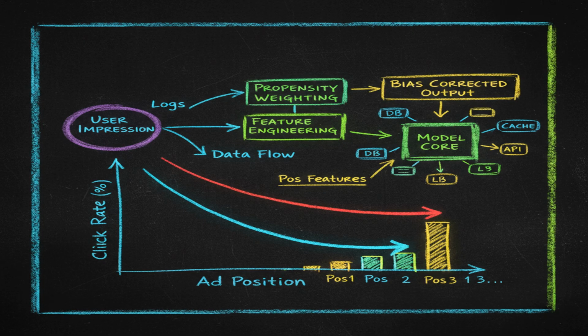Position bias is a major issue in CTR prediction. Ads at the top get more clicks, regardless of relevance. To correct for this, we use inverse propensity weighting or include position features in the model.